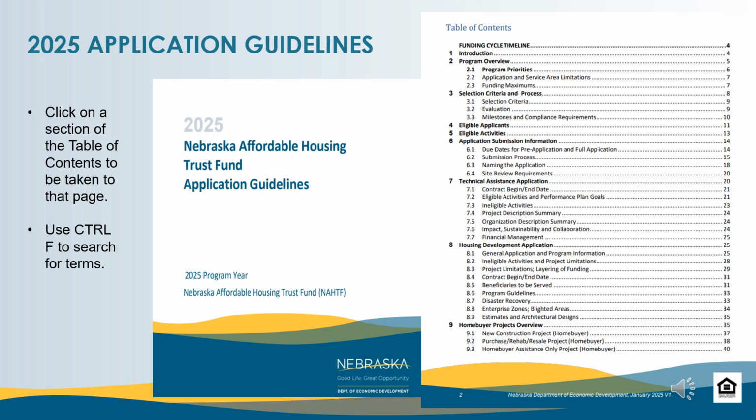You may click on the table of contents on any section or page number in order to be taken directly to that section. You can also use Control F to search for terms. Section 7 is dedicated to the technical assistance application. Therefore, anyone submitting for a technical assistance award should review Section 7.